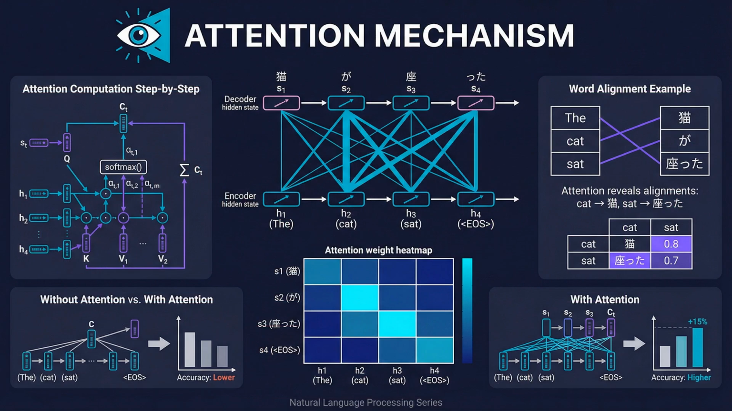The attention mechanism was a breakthrough that addressed the seq-to-seq bottleneck. Instead of relying on a single context vector, attention allows the decoder to look at all encoder hidden states when generating each output word. It computes attention weights that determine how much focus to place on each input position. These weights are calculated using queries from the decoder and keys from the encoder, followed by a softmax to get a probability distribution. The result is a dynamic, weighted context that changes at each decoding step. Attention dramatically improved translation quality and provided interpretable alignments between source and target words.